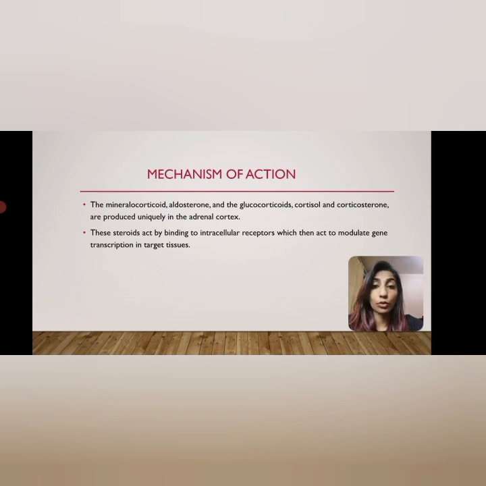Next is mechanism of action. The mineralocorticoid aldosterone and the glucocorticoid cortisol are produced uniquely in the adrenal cortex. These steroids act by binding to intracellular receptors, which then act to modulate gene transcription in the target tissues.